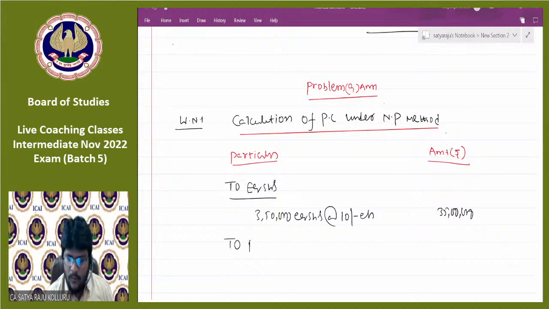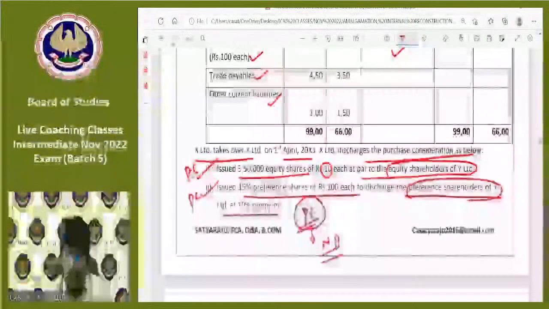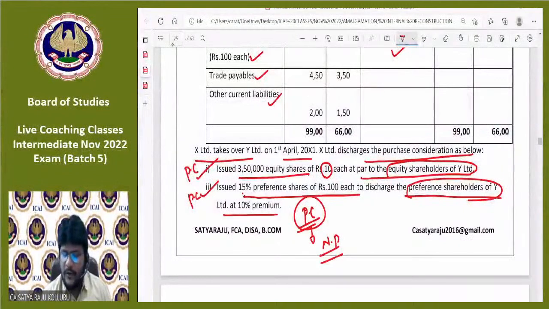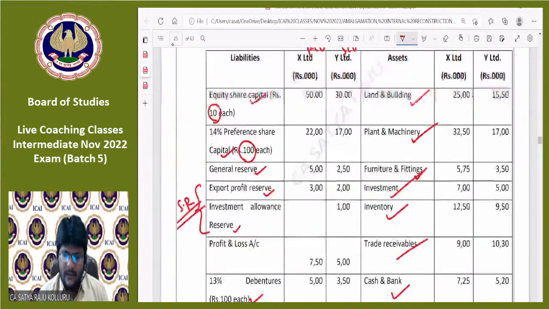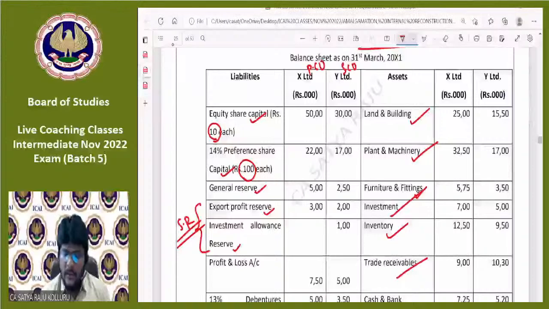Next, to preference shareholders. Issued 15% preference shares of 100 each to discharge the preference shareholders of Y Limited at a 10% premium. Now, can you please tell me, guys, the existing preference shareholders in the books of the selling company were 17 lakhs. These are discharged at 10% premium, which means we need to pay 18 lakhs 70,000.